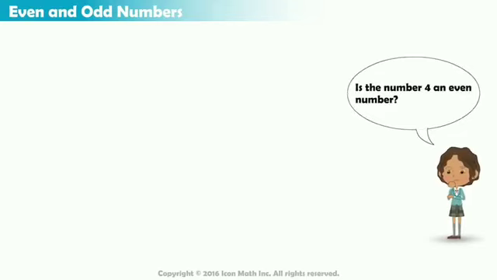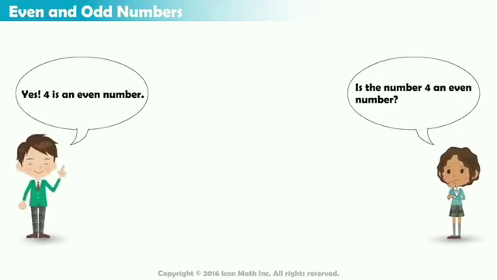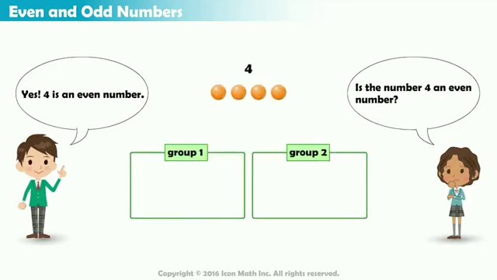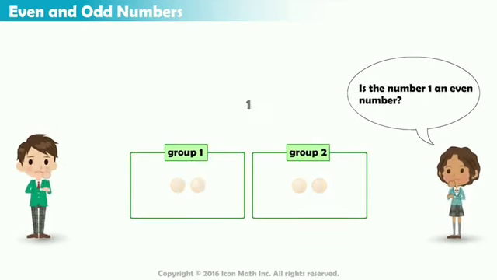What about the number 4? It is also even because if we have 4 counters, we can evenly split them into two groups. What about the number 1? Well, if we have one counter, we can't evenly split it into two groups.